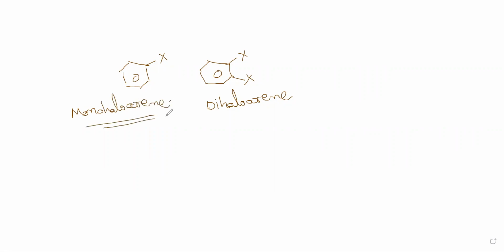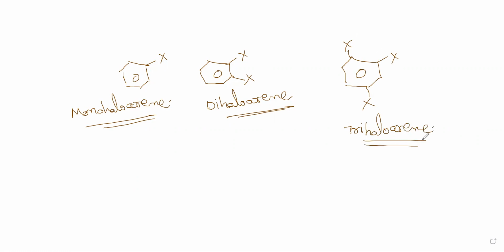So this is a dihaloarene. This is the kind of substitution. You can have a trihaloarene also, when you have three substituents. When you have multiple substitutions, three of them, then it's a trihaloarene. So this is how we can differentiate.